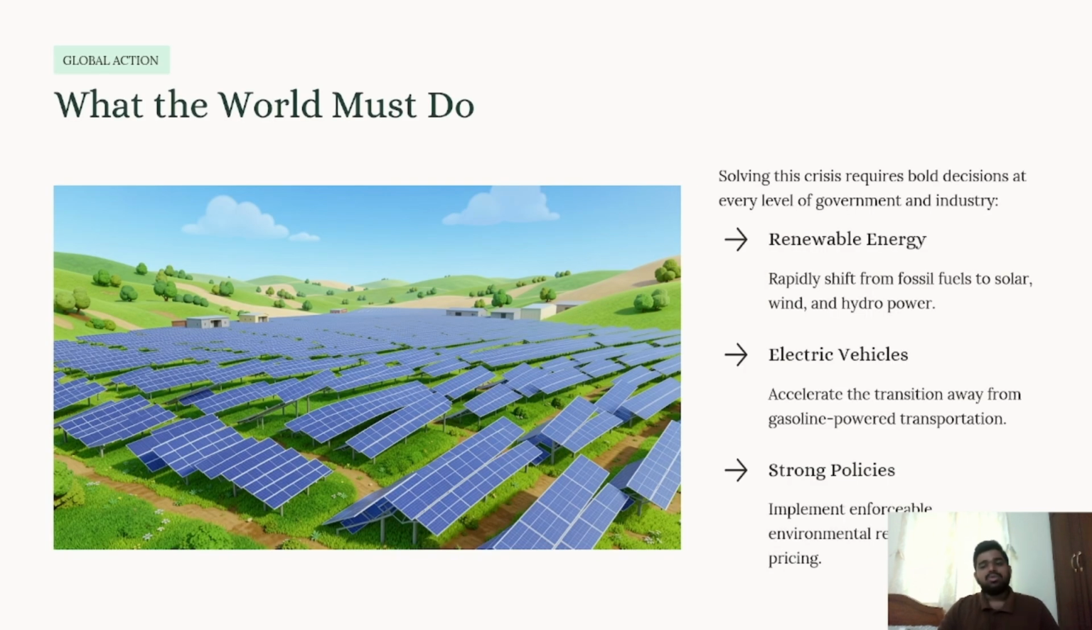So, what must the world do? Solving this crisis requires bold decisions at every level of government and industry. First, we need to implement renewable energy, rapidly shifting from fossil fuels to solar, wind, and hydropower. The second thing is electric vehicles. Instead of using coal or fuel, we can use electric vehicles, which can reduce a huge amount of carbon dioxide emission. And strong policies, like enforceable environmental regulation and carbon pricing.